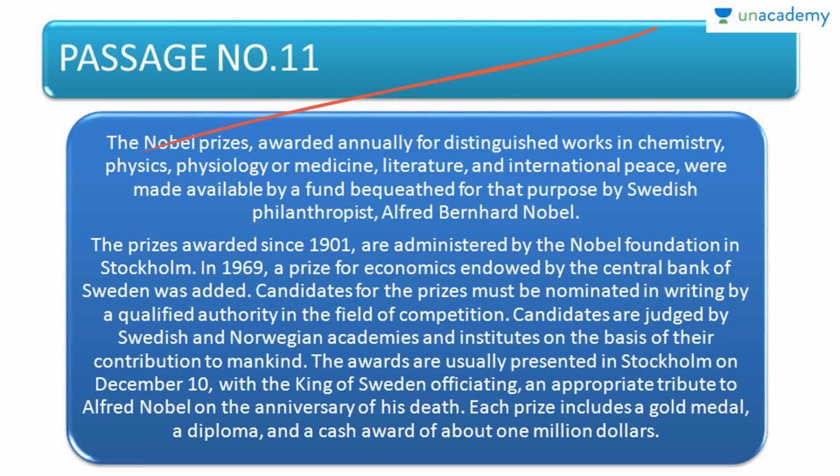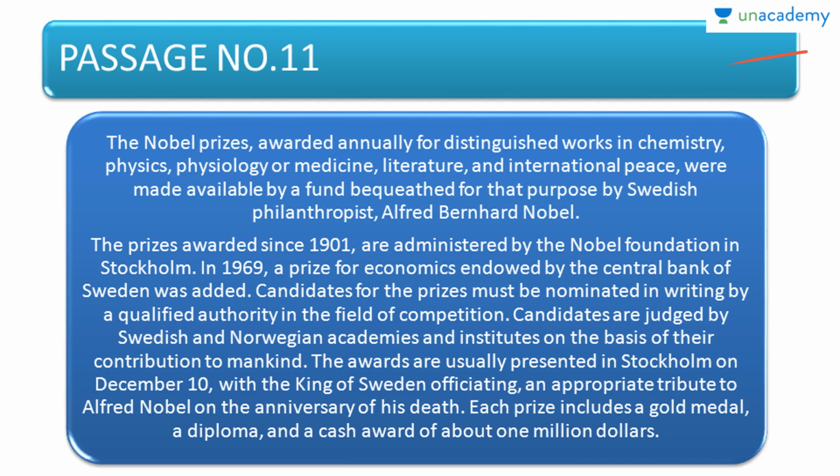It's the passage number 11 of our course and it's about the Nobel Prizes. So let's read. The Nobel Prizes, awarded annually for distinguished works in chemistry, physics, physiology or medicine, literature and international peace, were made available by a fund bequeathed for that purpose by Swedish philanthropist Alfred Bernard Nobel. The prizes awarded since 1901 are administered by the Nobel Foundation in Stockholm. In 1969, a prize for economics endowed by the Central Bank of Sweden was added.